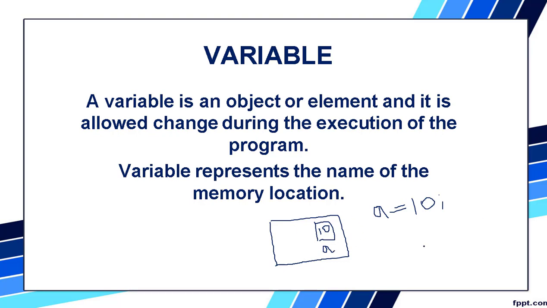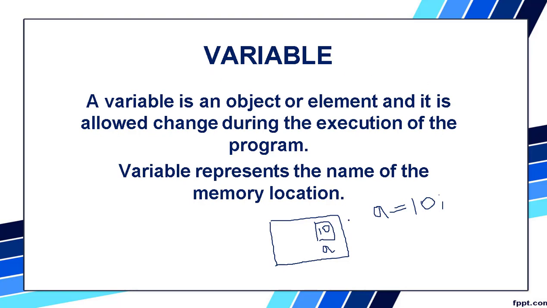Like how each one has a house. In that house you are storing things and that house will have a number. Same way here also, A is the name of the location. You have a name for the house, no? So same way here also for this memory location we have a name. Variable represents the name of the memory location. The name of this memory location is A. So in this A what is stored? 10 is stored. So what does this A contain? 10. So hope you understood the concept, that is variable.